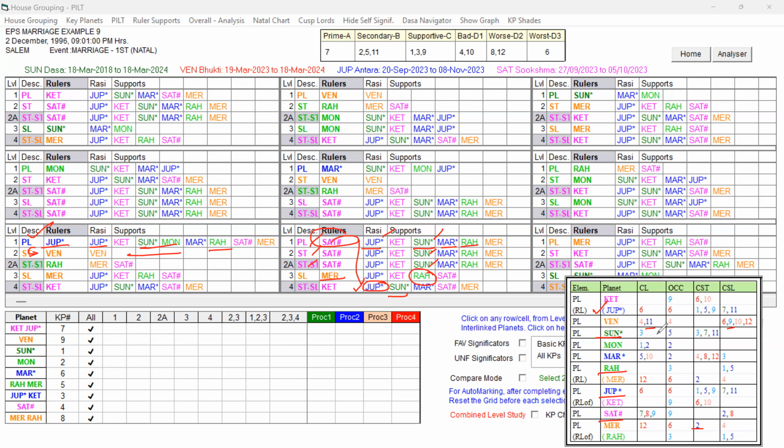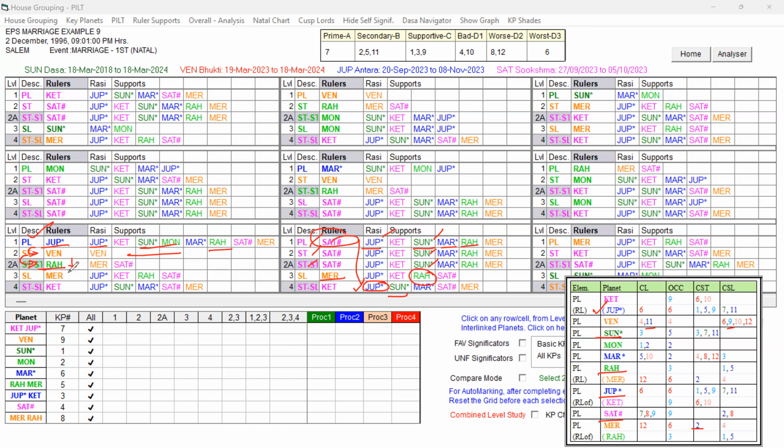And because of these houses, 4, 11, 4, 6, 9, 10, 12, it is all supportive for the professional prospects also, we can say. But it is weak at the star level. The seventh sublord in the star of a planet has weakness. And look at the star lord of the star lord, Rahu. That Rahu is the one which makes that planet favorable, unfavorable, or reduced by the star lord of the star lord. That way it is better.